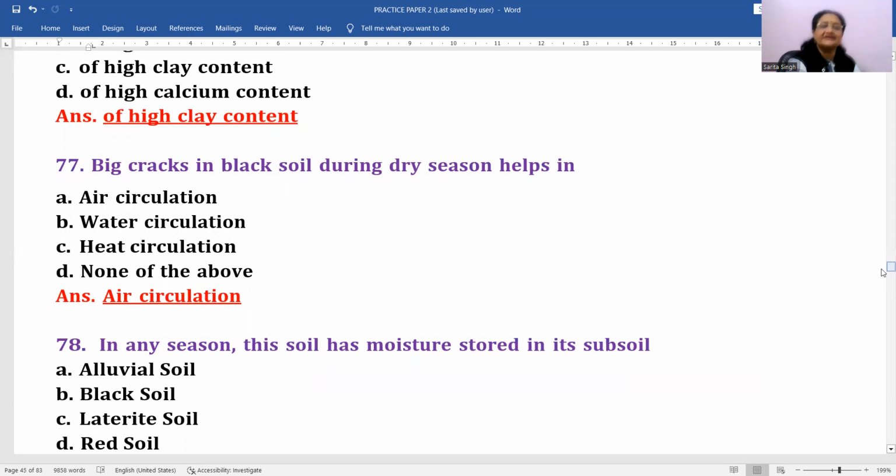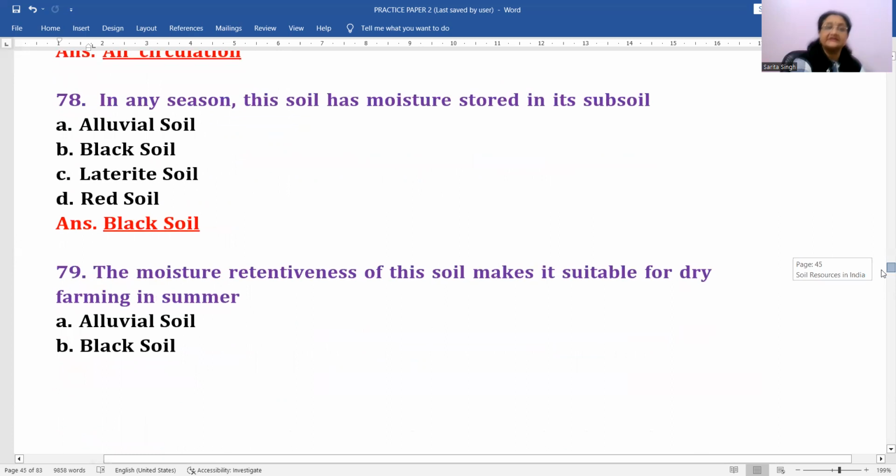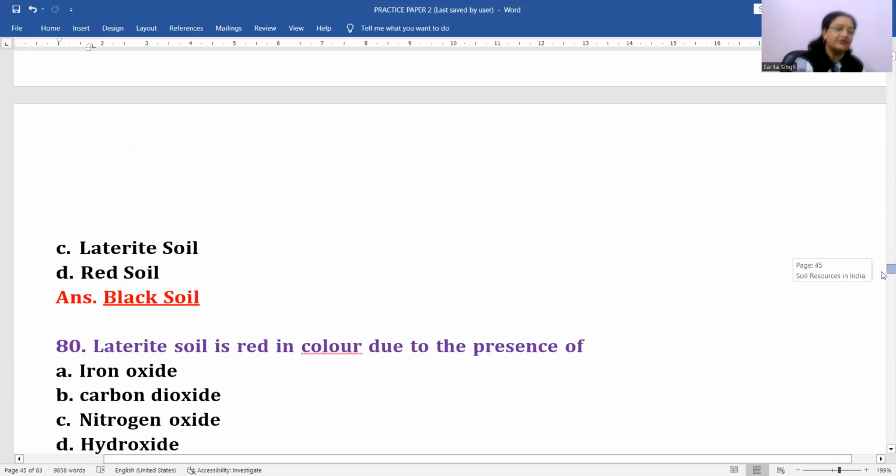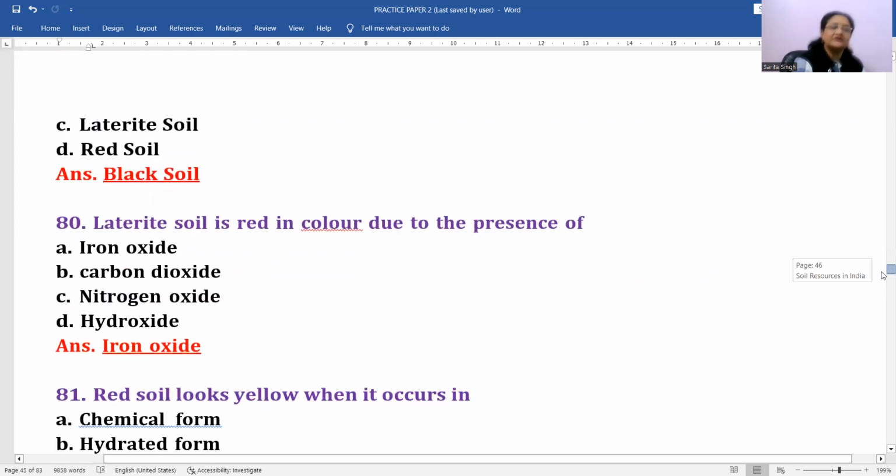Okay, then big cracks in black soil during dry season helps in circulation of air. Okay, that makes it very important for the cultivation of crops, right? This nature makes it very important. Then in any season, this soil has moisture stored in its subsoil. इनमें से कौन सा सॉइल है जो जिसका ये नेचर है? दैट इज ब्लैक सॉइल. Yes. Then moisture retentiveness of this soil makes it suitable for dry farming in summers. अब इन चारों में से कौन सा soil सबसे important है? Black soil.